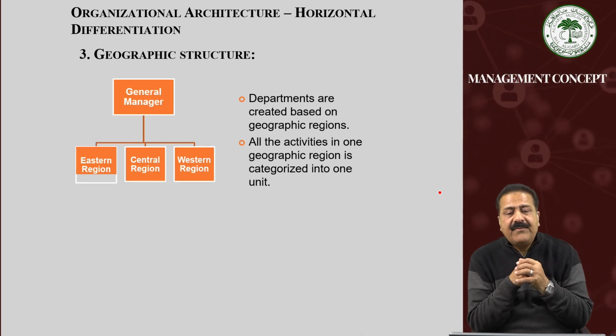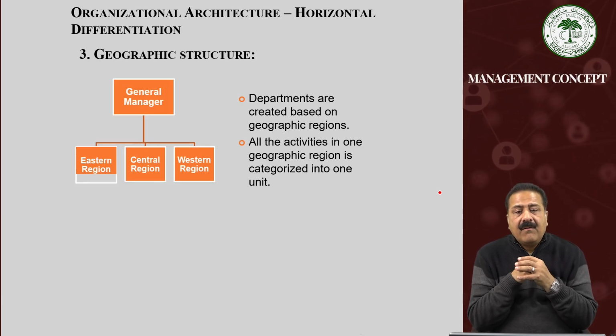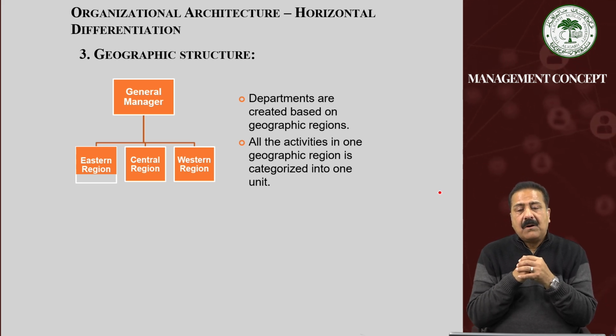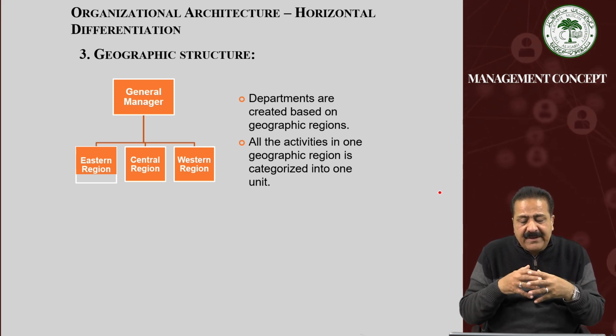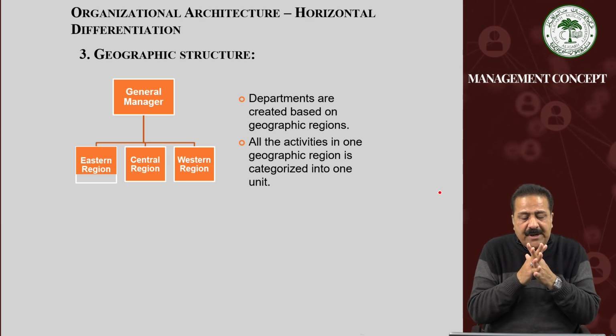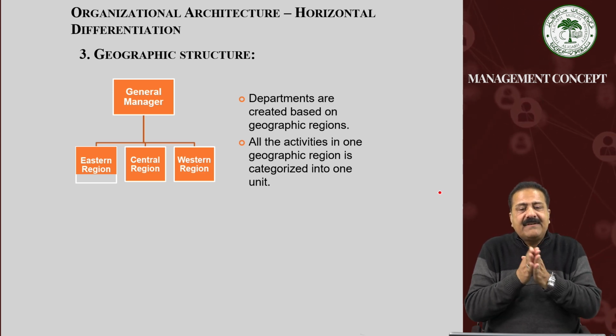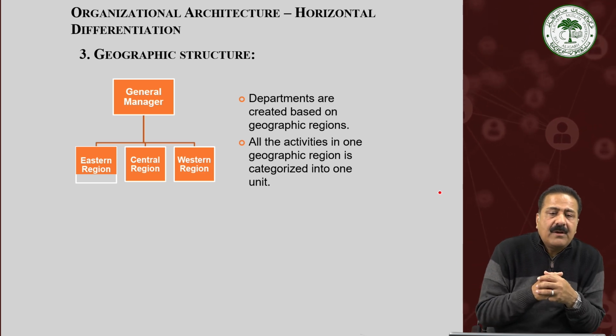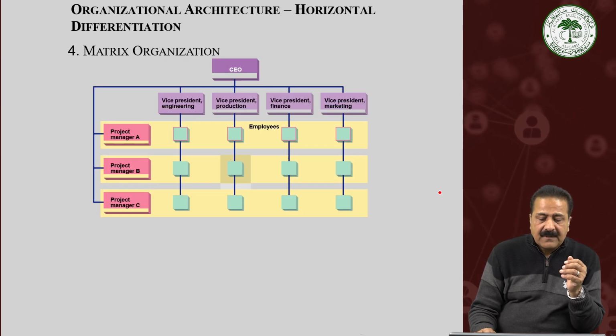Third, geographic structure, in which the departments are created based on geographic regions. All the activities in one geographic region are categorized into one unit. You can see central region, eastern region, western region, southern region, etc. It's simple to understand. It is called the horizontal differentiation.